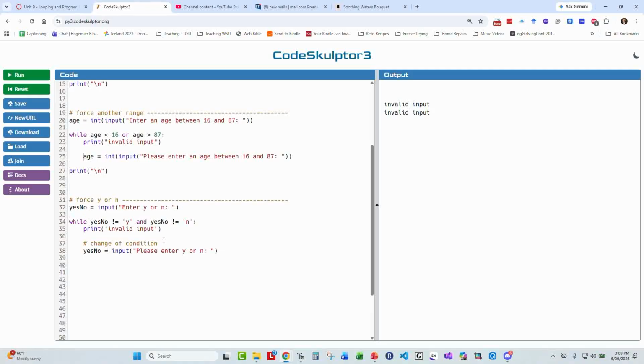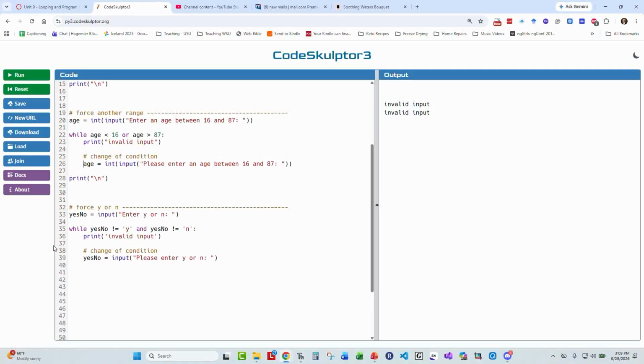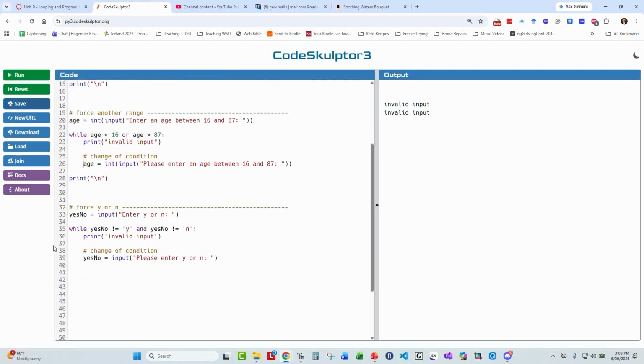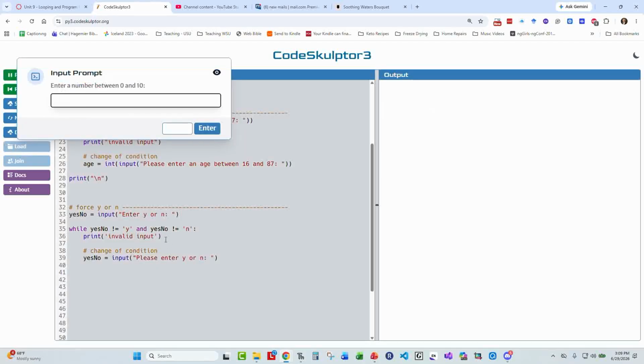I should mention that this is the change of the condition, so I'm going to add it up here to the program that we had before, where prompting for the age is a change of condition. So now we're going to run it again, and let's see if I can actually force them to key in either a lowercase y or a lowercase n.